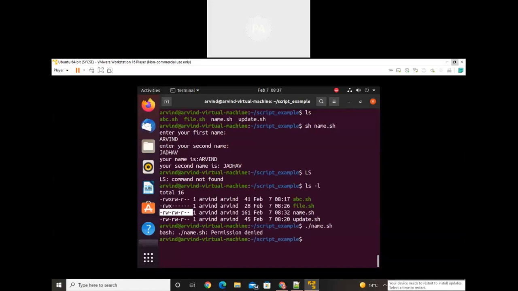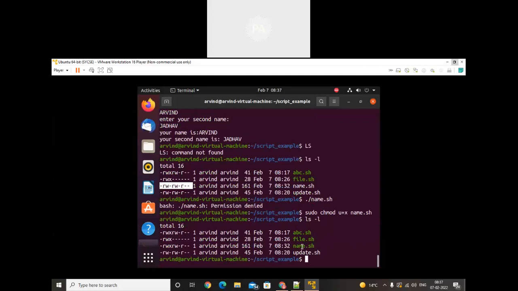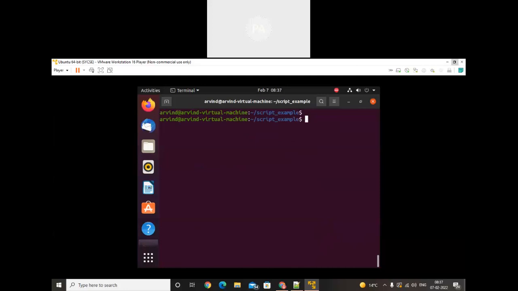So again, we use sudo chmod u plus x, execute permission for the file name.sh. Once we did that, check with ls hyphen l: name.sh now has execute available. Now we can execute that script.